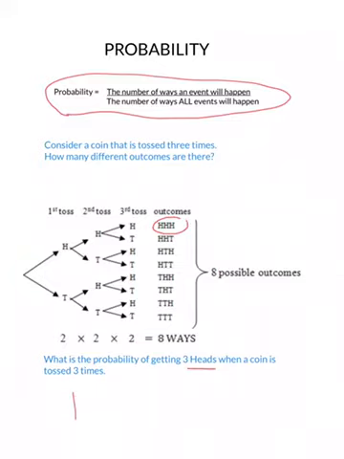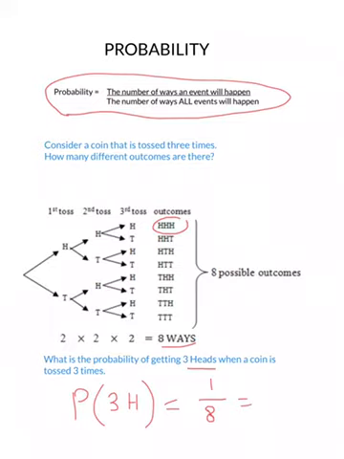So the probability of 3 heads is going to equal the number of ways the event happens. Well, how many ways can 3 heads happen? 1. And how many ways can all events happen, which is the bottom of the fraction? Well, you'll see here there's 8 different outcomes. So therefore the number of ways that all events happen is 8. And therefore the probability is 1 over 8.